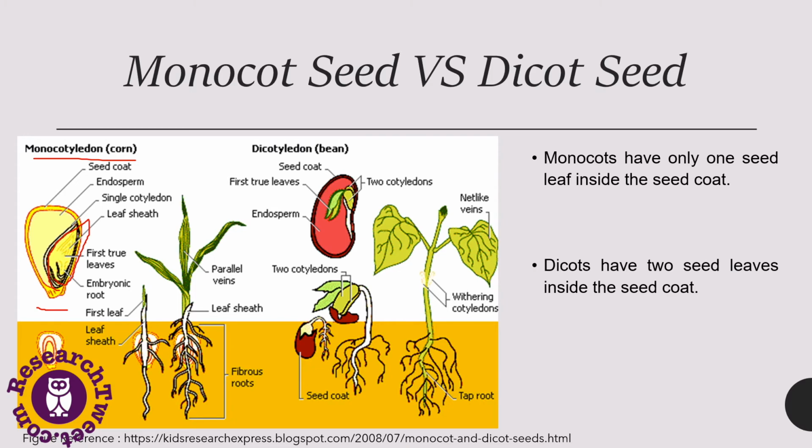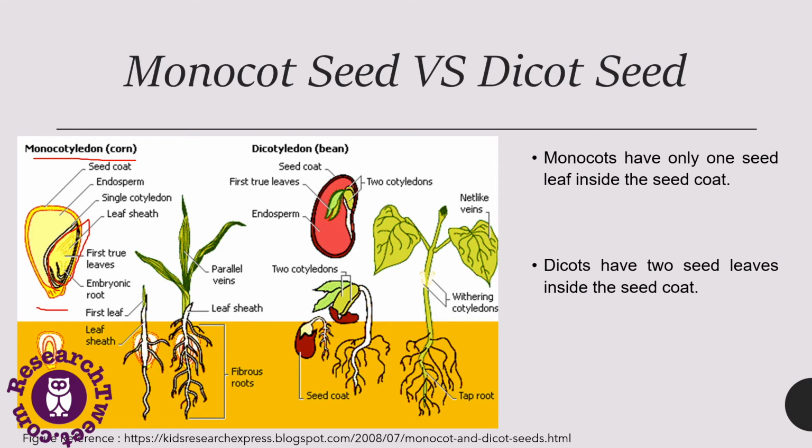So the main difference between the dicot seed and the monocot seed is that in a monocot seed, a thin leaf, because of the endosperm, feeds the new plant inside the seed. So this is a single leaf which is depicted here, and it is very thin. In a dicot, the leaves are usually round and fat because they contain the endosperm to feed the embryo plant. So this is the main difference.